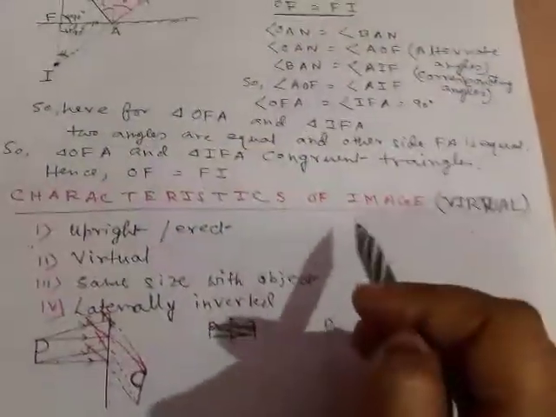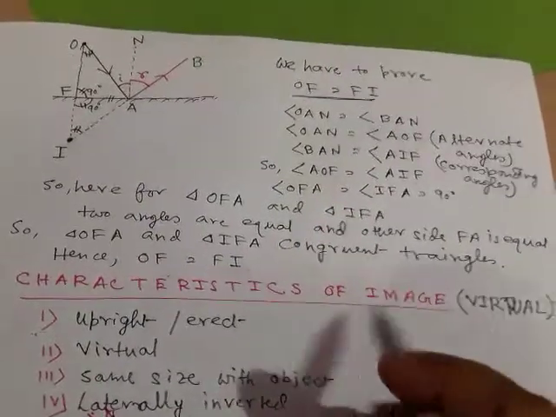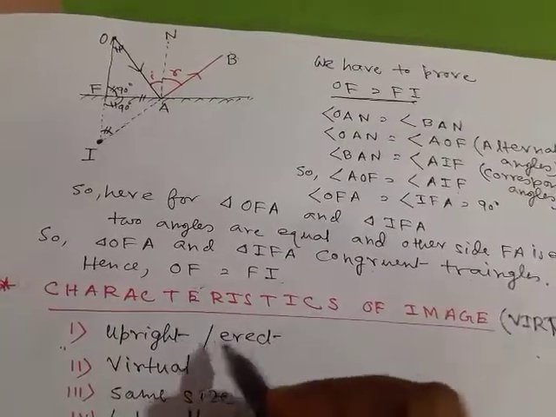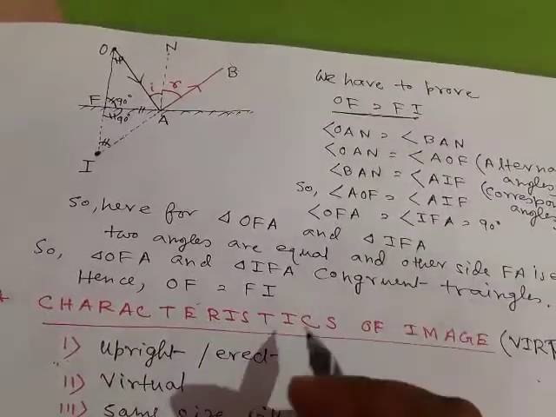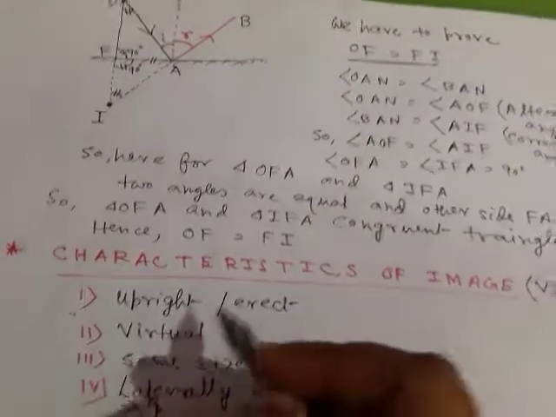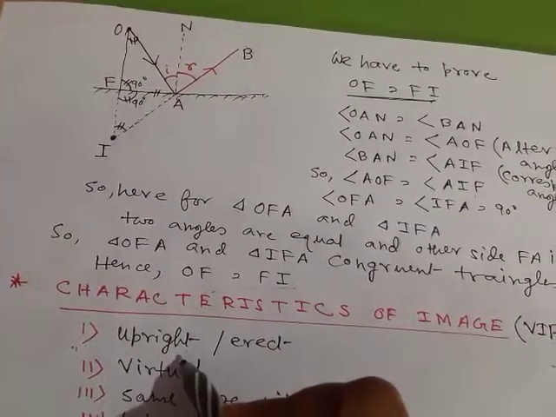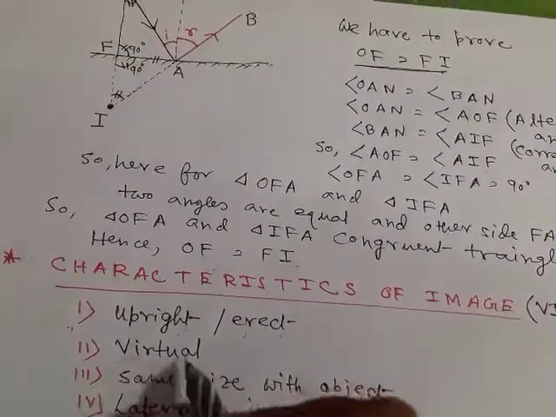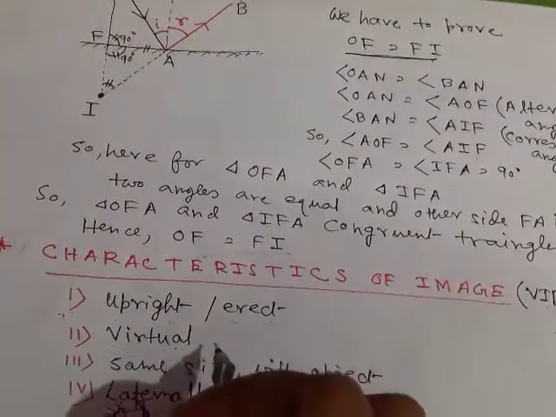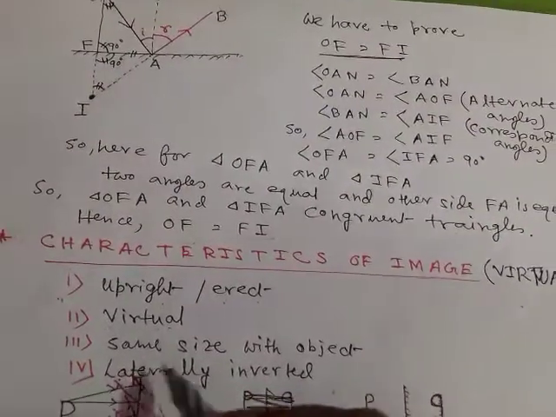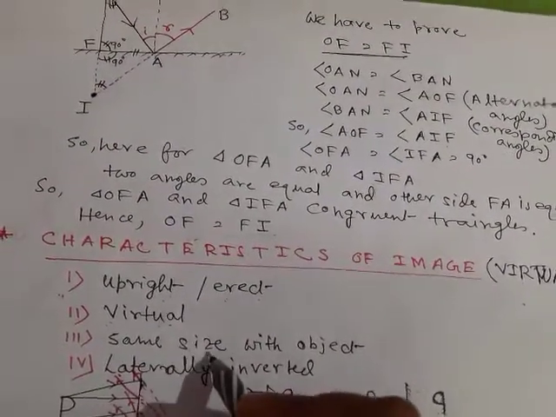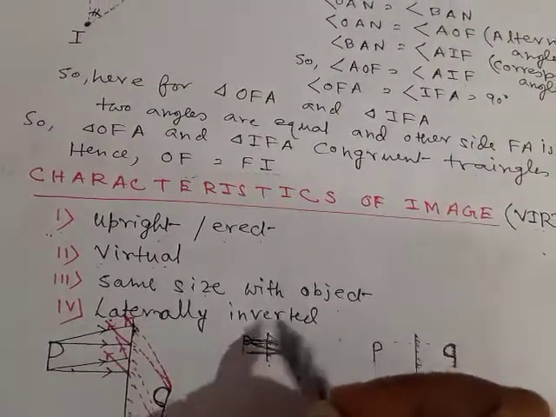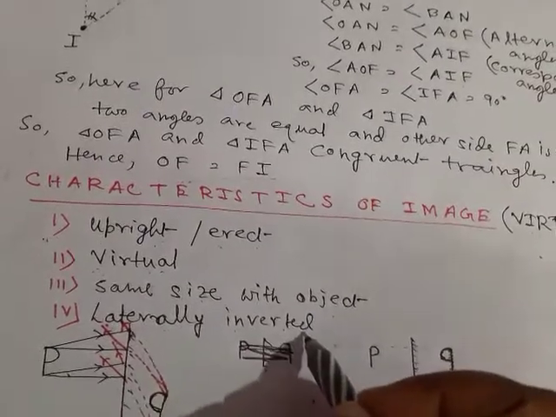Now, characteristics of images formed from a plane mirror. When an image is formed by reflection from a plane mirror, the image will always be in upright position, or the image will always be erect. The image will always be virtual, that is, not real. The image will always have the same size as the object. And the last one is laterally inverted. The image will be laterally inverted.